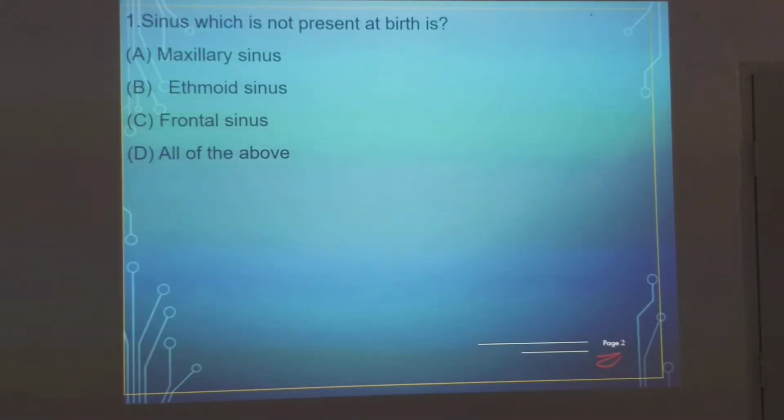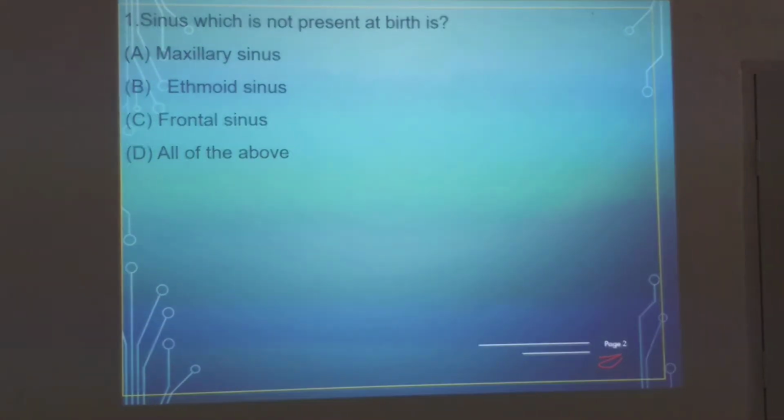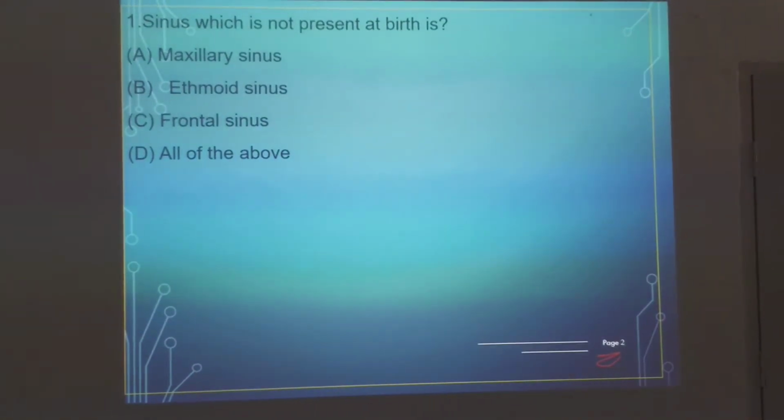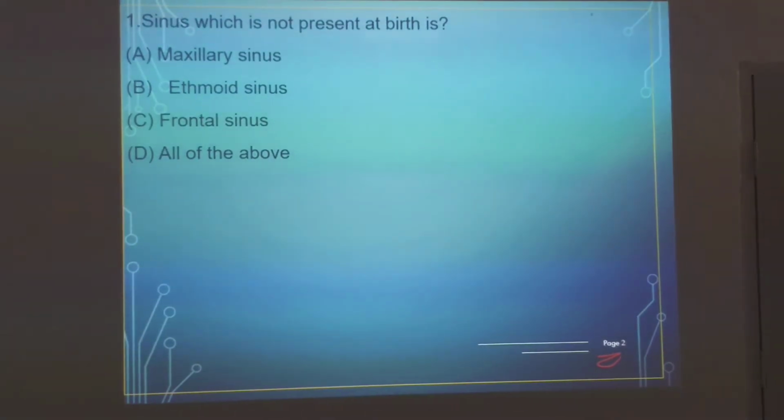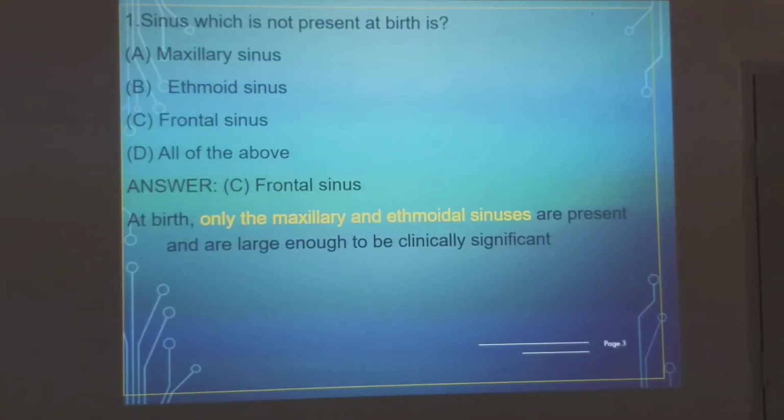So first question, these are all about the paranasal sinuses and nose. Which sinus is not present at birth: maxillary, ethmoidal, frontal, or all of the above? What is the answer? Not present at birth. You can guess the answer.